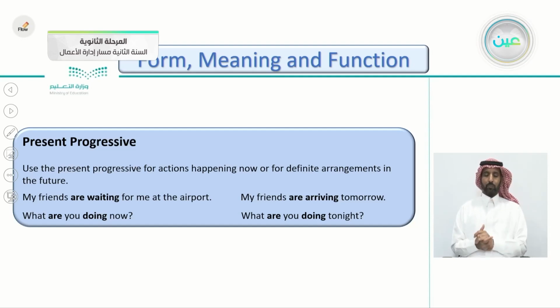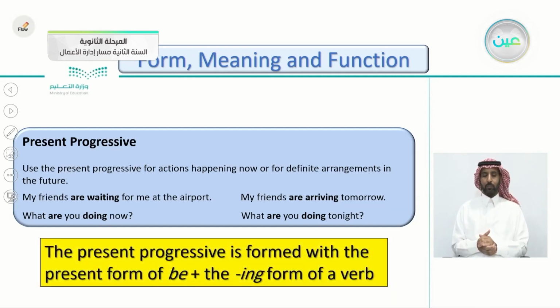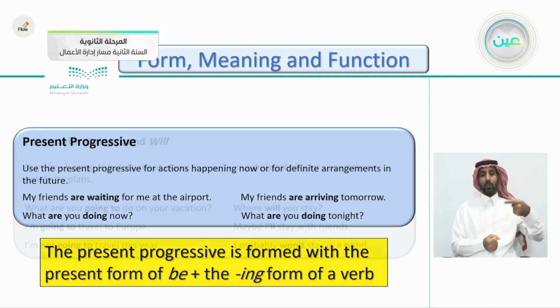What are you doing now? What are you doing tonight? So these are some questions. The present progressive is formed with the present form of be, meaning am or is or are, plus the verb with the -ing. He is going, they are going, I am going.